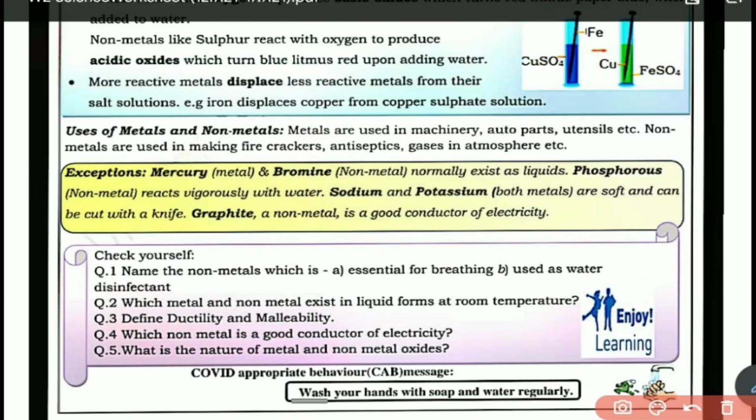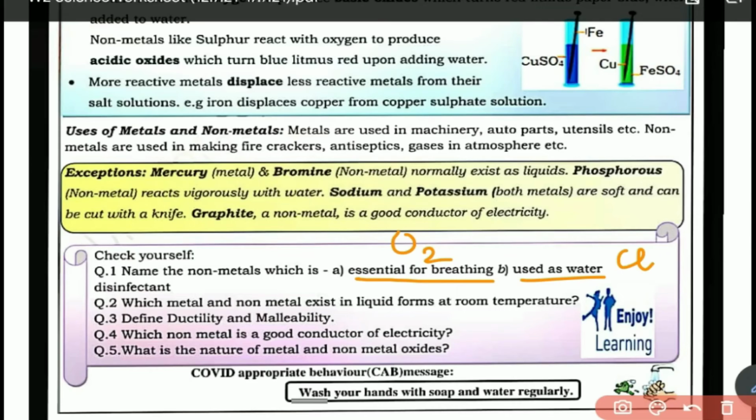Okay, so now let's check ourselves. The first question is, name the non-metal which is essential for breathing. So for breathing, oxygen gas is essential and it is a non-metal. And B is used as water disinfectant. So we use chlorine, which is used as water disinfectant.